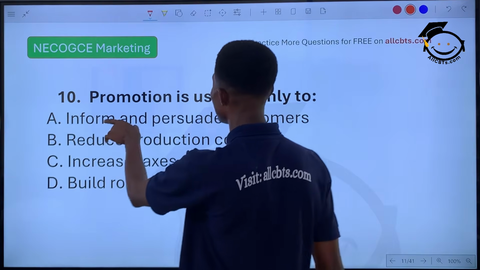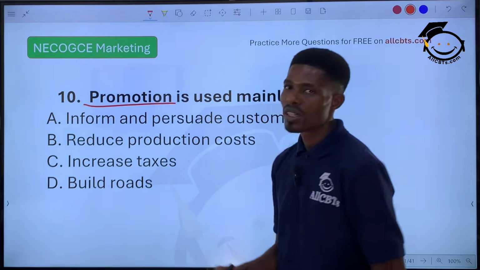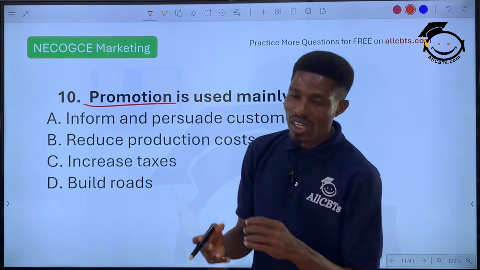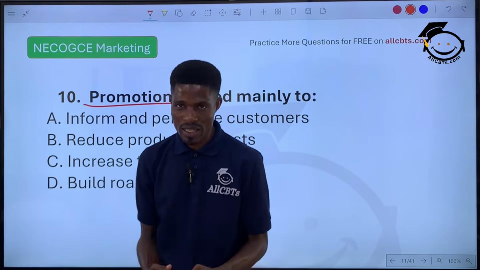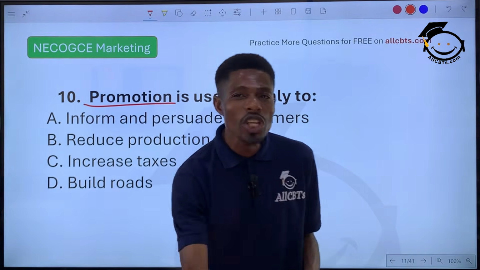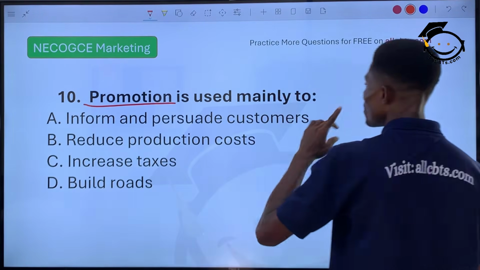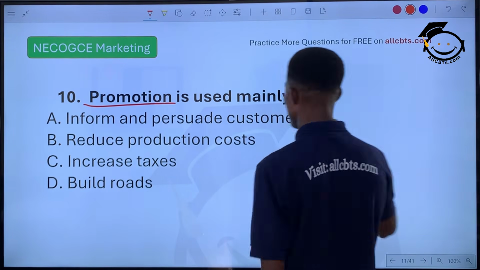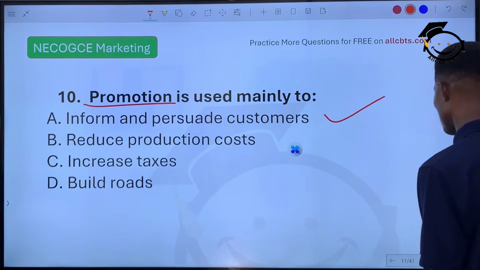Look at the statement. Promotion. When you talk about promotion, you are talking about coming up with coupons or discounts that will persuade customers, right? That will steer their emotion or desires to purchase a product. And so promotion is used mainly to inform and persuade customers, and this will make them buy the product.